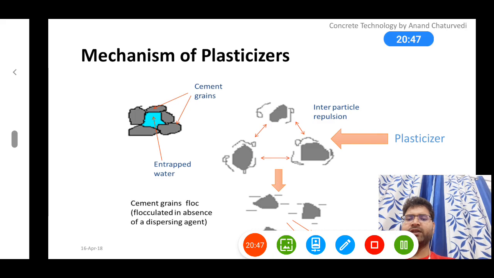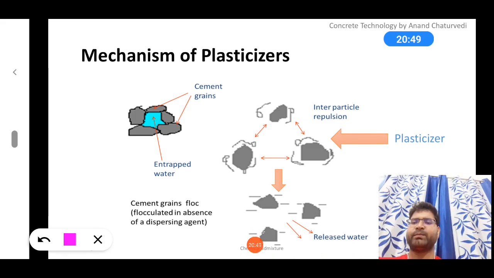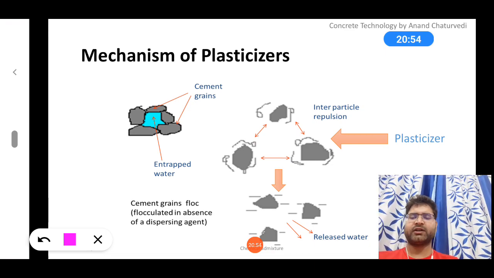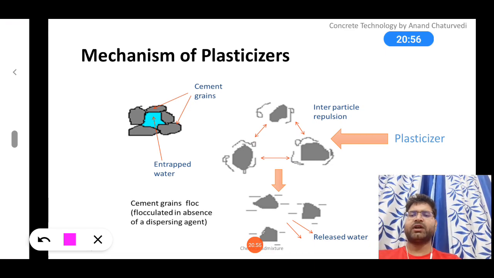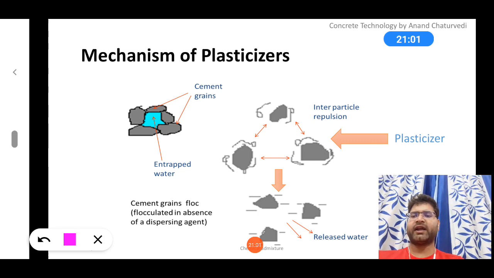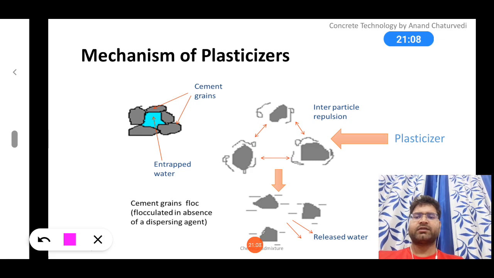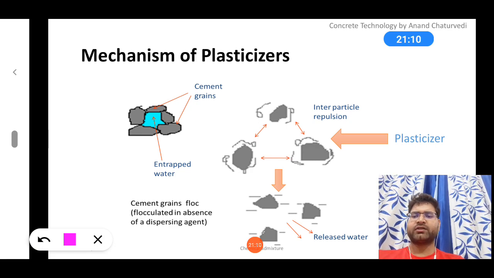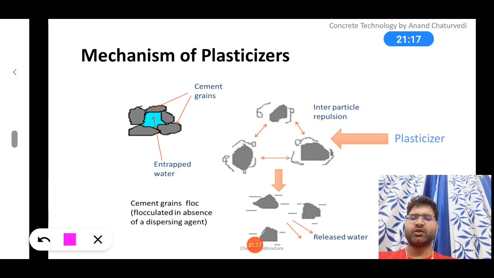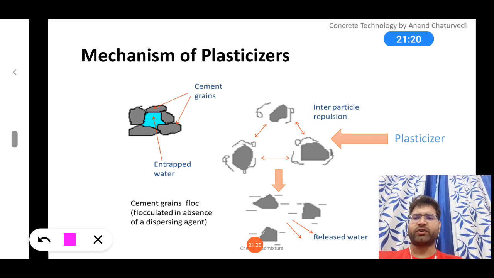So here you can see the mechanism of plasticizer. You understood the effect of plasticizer, you understood how it affects the different properties, but now let's understand how it is going to perform its action and its mechanism. As we saw in the immediately earlier slide, water and cement make flocks.